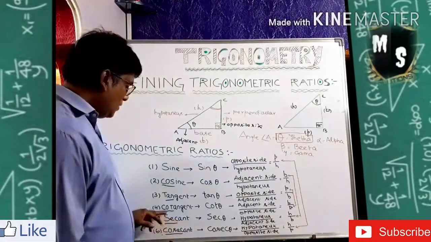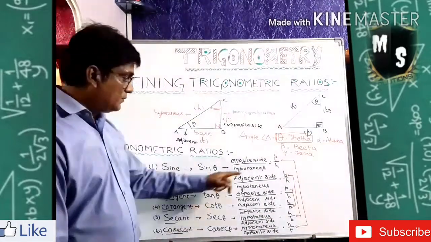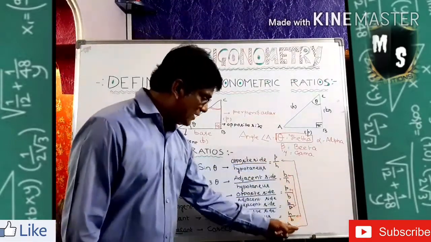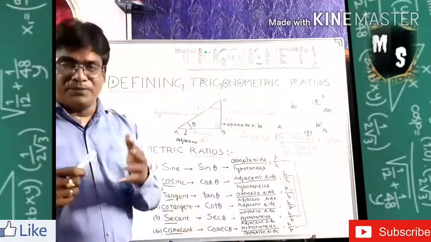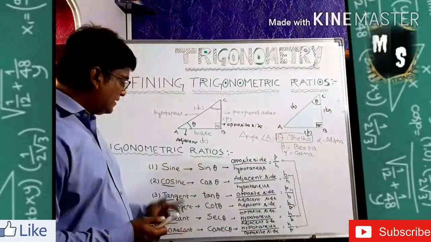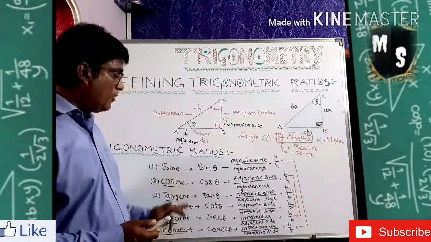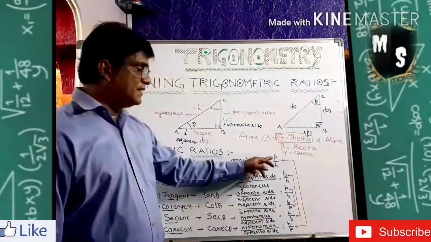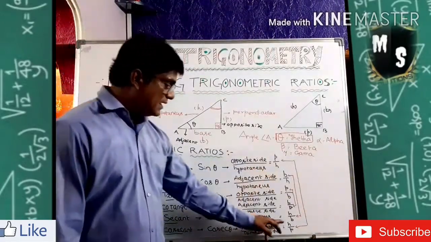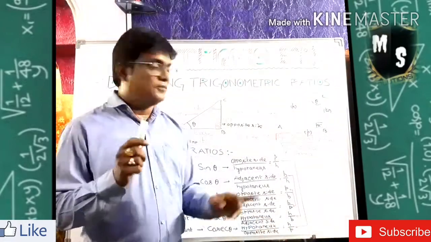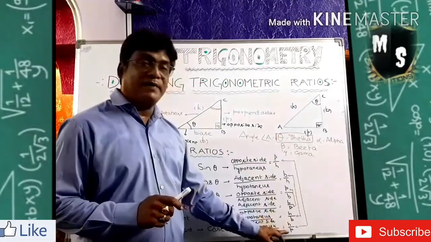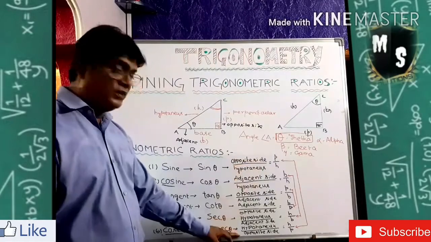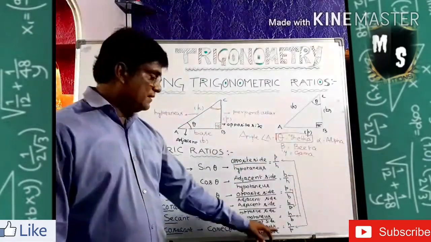So now come to the cotangent. Right now I did some red marks here. See now, the opposite of sine is called cosec. So no need to be confused about that. Sine's opposite is cosec. The first one and the sixth one are opposite to each other, reciprocal. So if sine is the P by H relation, definitely cosec theta will come as the H by P relation. If your sine theta is P by H, cosec theta will come as H by P. If sine is opposite side by hypotenuse, then cosec theta will be hypotenuse by opposite side. That one you have to know.